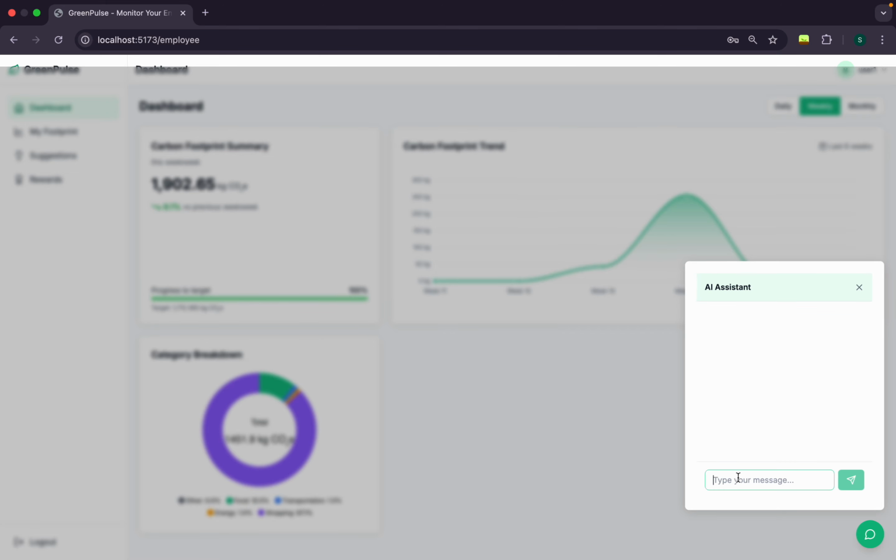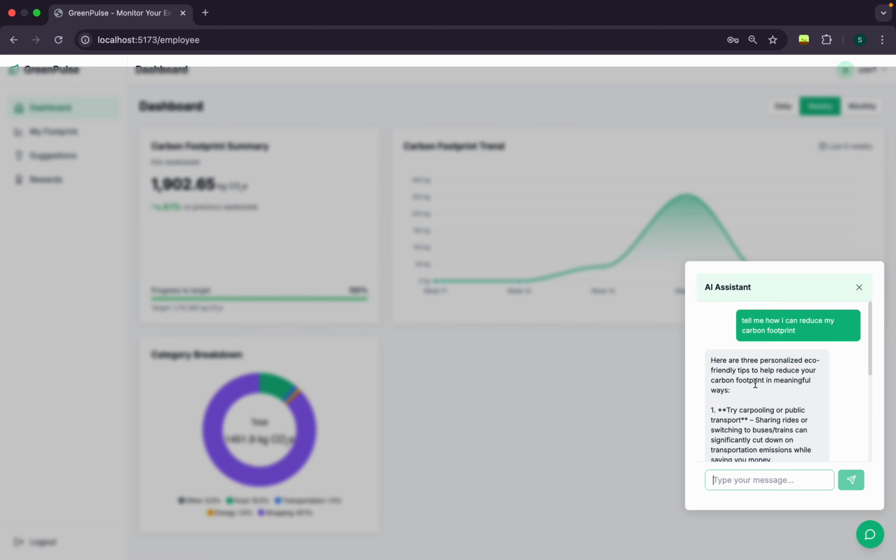So here it can take prompts like, tell me how I can reduce my carbon footprint. This will give us an output in natural language. We can also log in activity using this LLM.